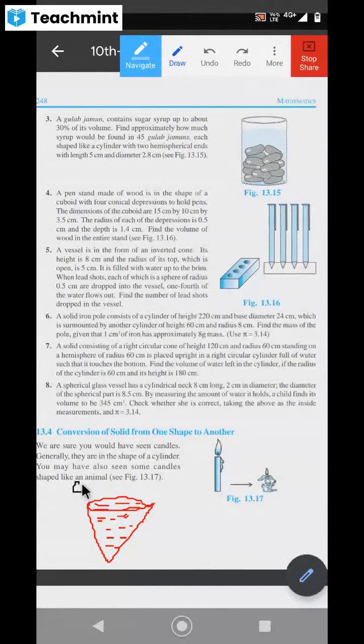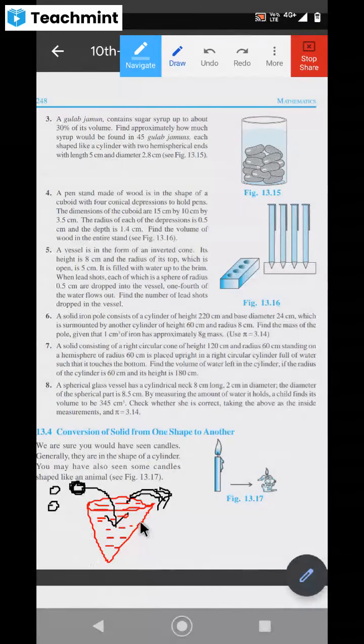Now lead shots. Now these are like sphere-like lead shots. Now when I put one lead shot here, don't you think water comes out? Whatever is the volume of this lead shot, the same volume of water will come out or not? Are you getting my point?